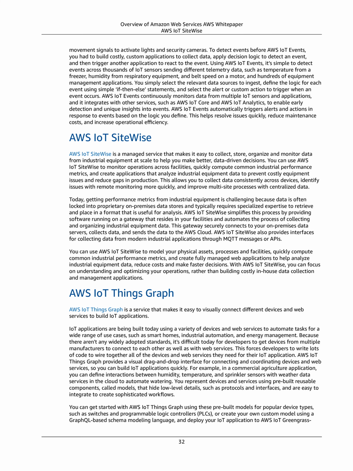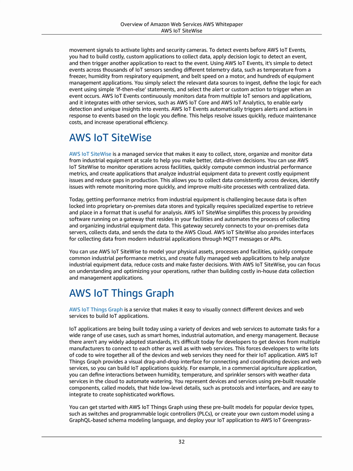AWS IoT Events continuously monitors data from multiple IoT sensors and applications, and it integrates with other services, such as AWS IoT Core and AWS IoT Analytics, to enable early detection and unique insights into events. AWS IoT Events automatically triggers alerts and actions in response to events based on the logic you define. This helps resolve issues quickly, reduce maintenance costs, and increase operational efficiency.